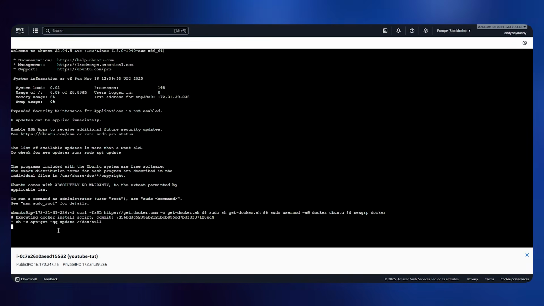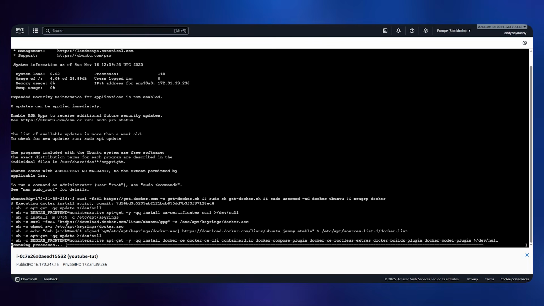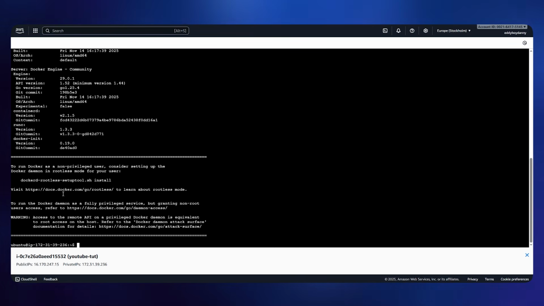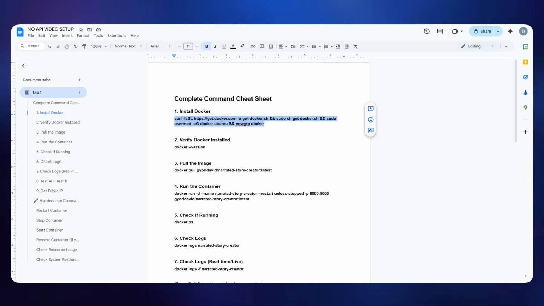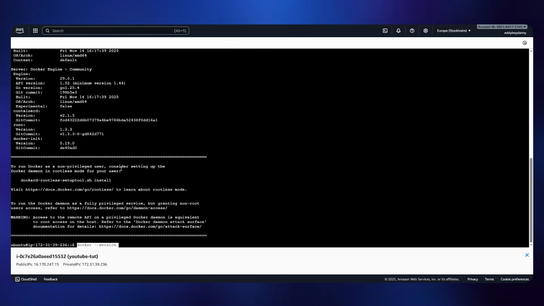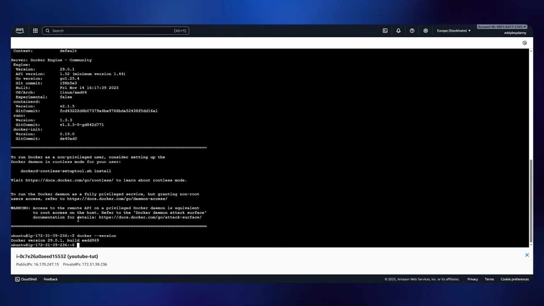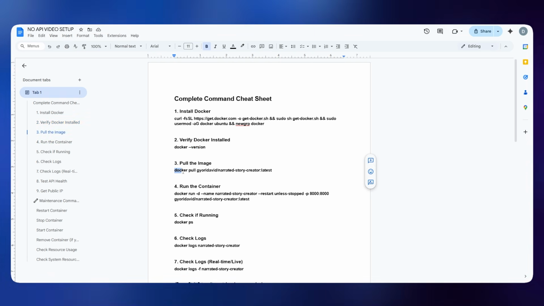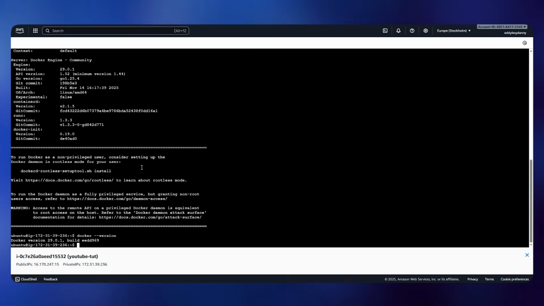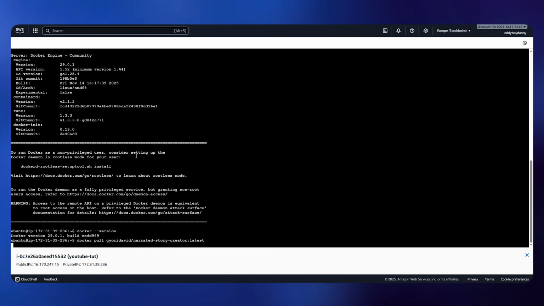So let's wait. Okay, it says scanning processes. I think it has installed Docker. Let me check. Since we have the Docker verification, we need to check if it has installed Docker or not. So let's just paste it and run this. So yes, it has installed Docker, if you can see here, perfectly. And then the next command is pull the image. Just copy this command and paste it in here.